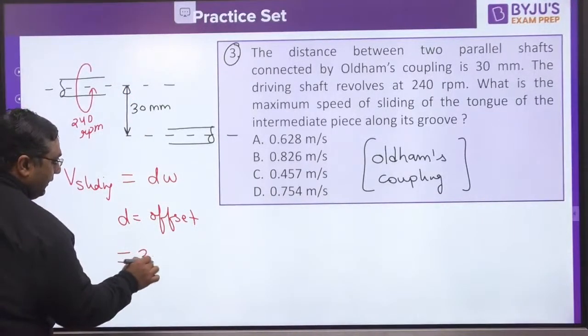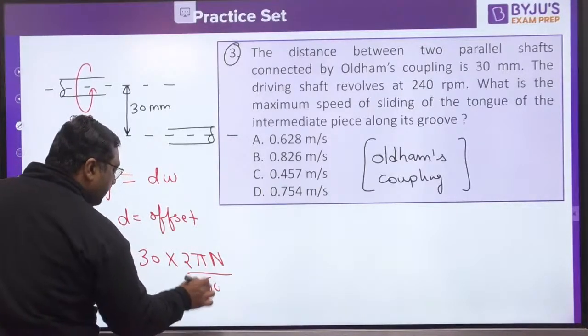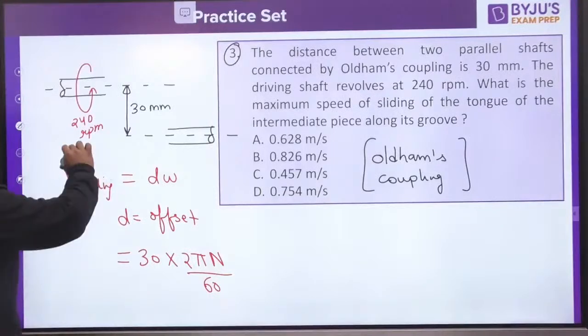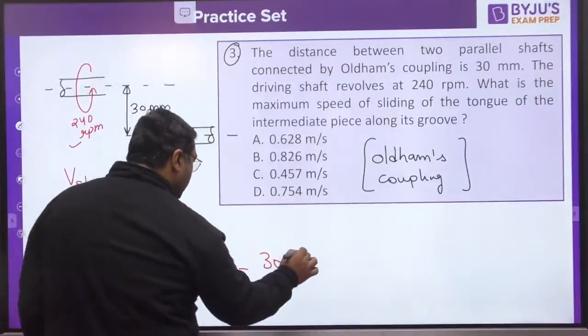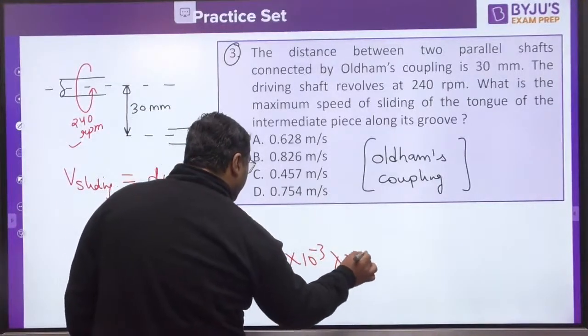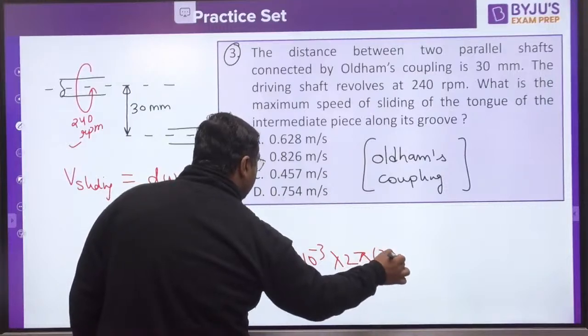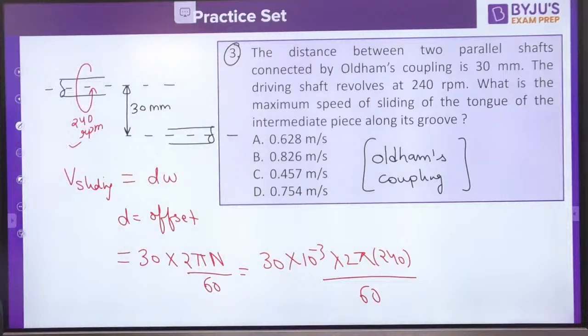So you have 30 into 2 pi N by 60, where N is given as 240 rpm. Putting in the values, 30 times 10 to the power minus 3 into 2 pi into 240 divided by 60, the answer comes out to be 0.754.